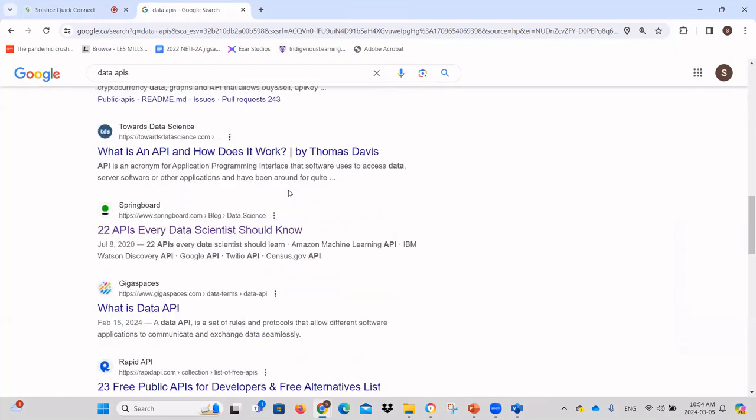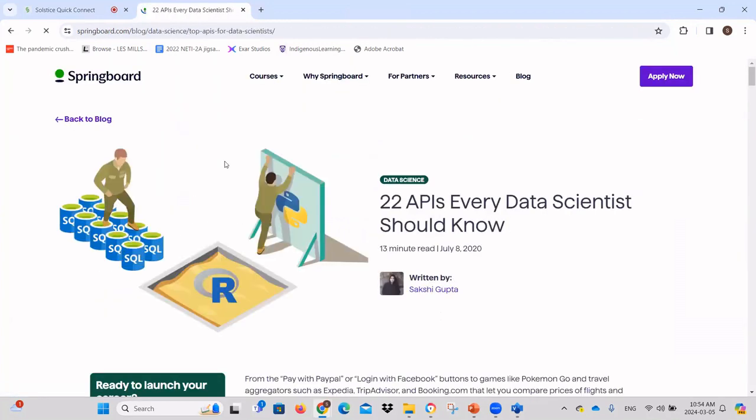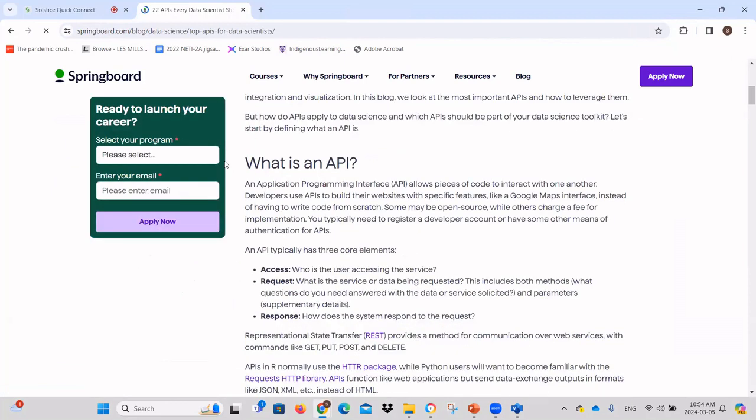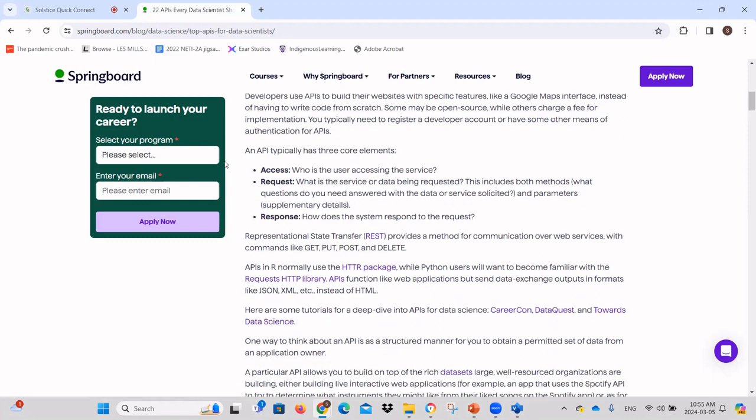Something like this. So also I clicked on this because it's also about Python. So you search for an API that has a Python client.